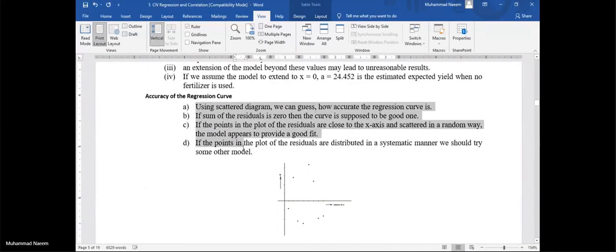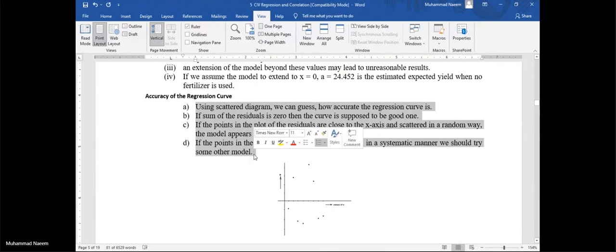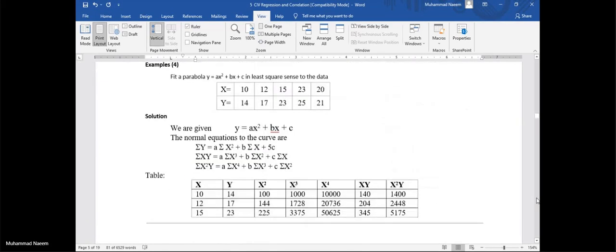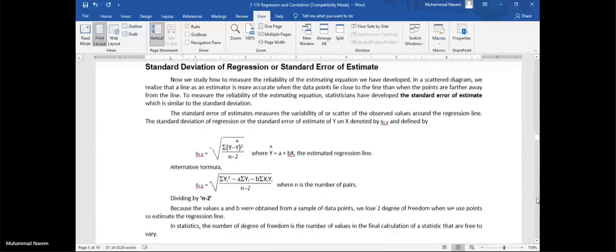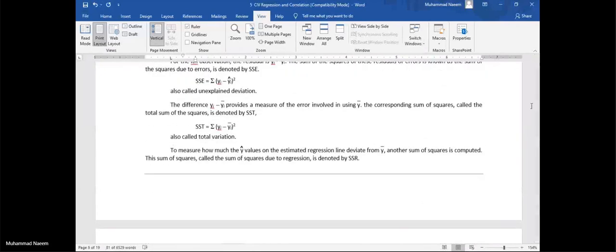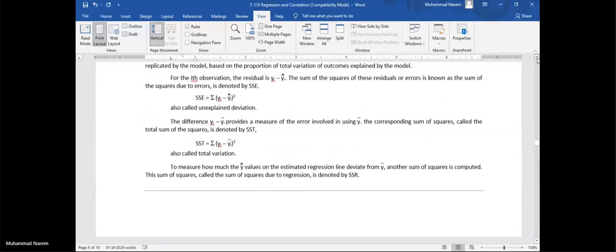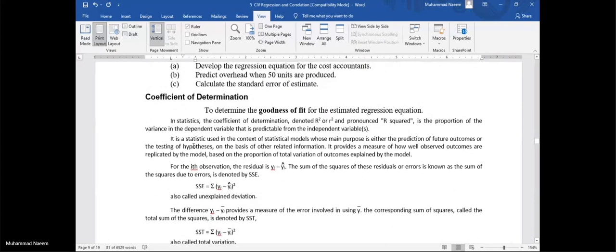Now one person suggests a straight line for the given data, and another prefers a parabolic relation for a particular curve. So which one is the best? We can decide with the help of the coefficient of determination.